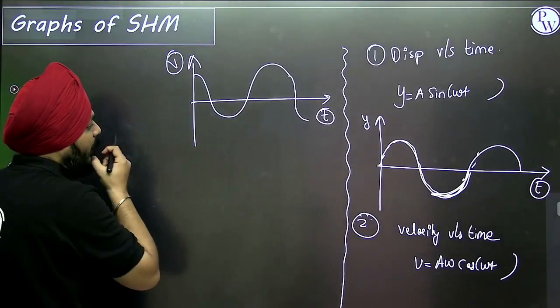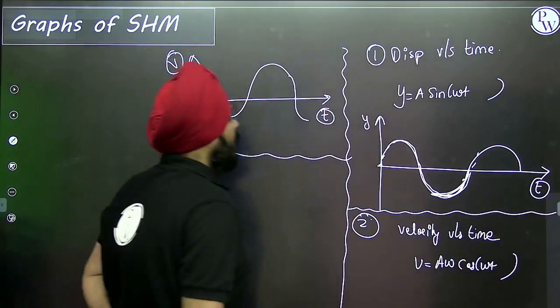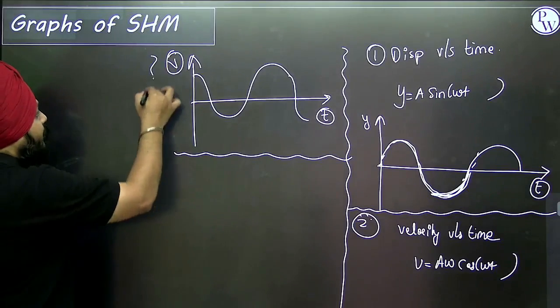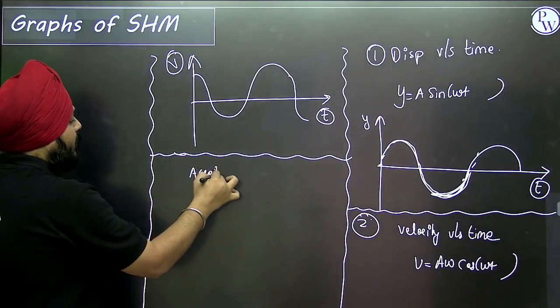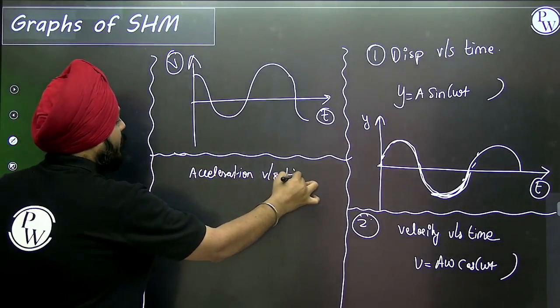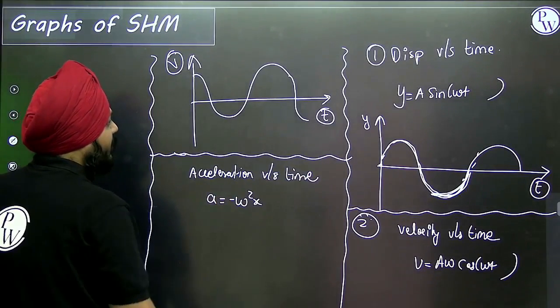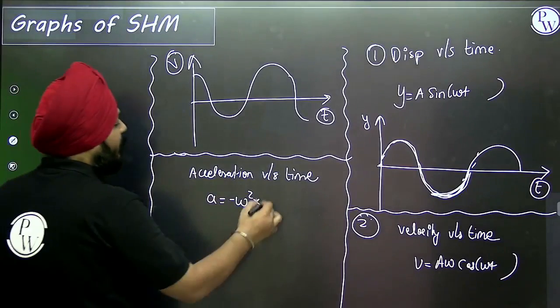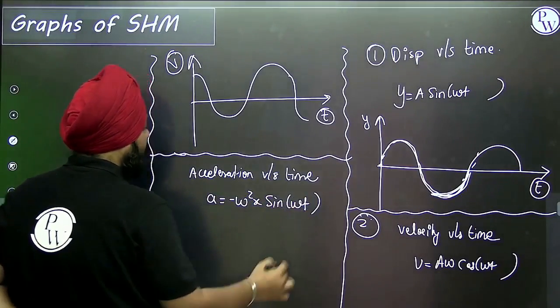Okay, third, the acceleration versus time graph. What is the equation? a is equal to negative omega square x, and that is equal to sine of omega t plus phi.